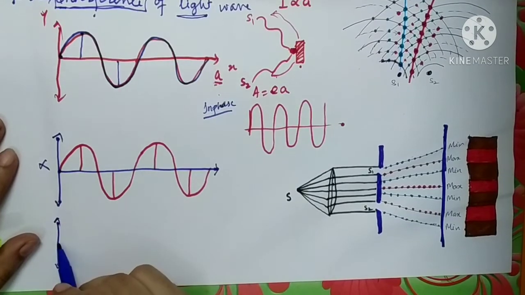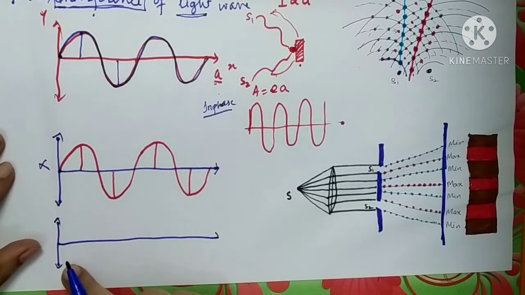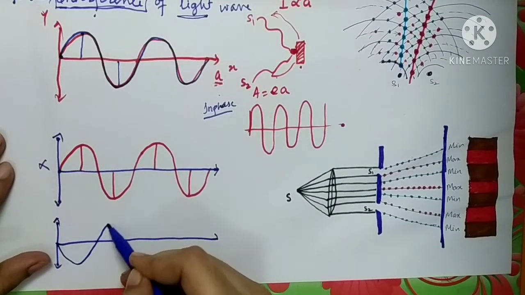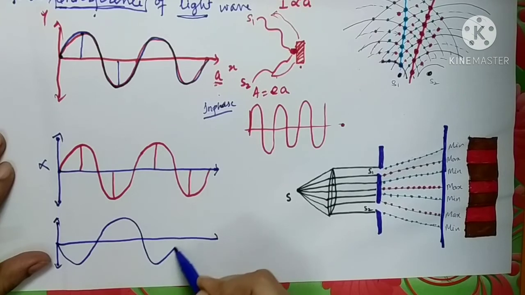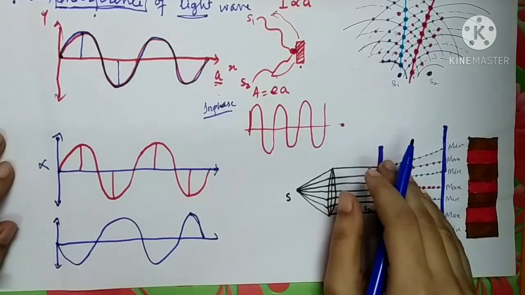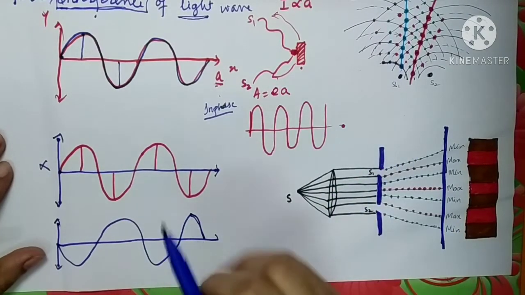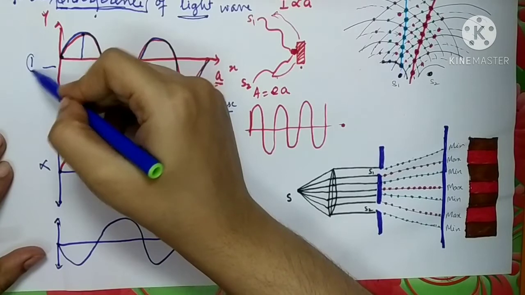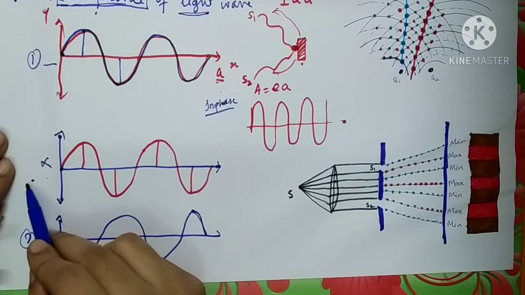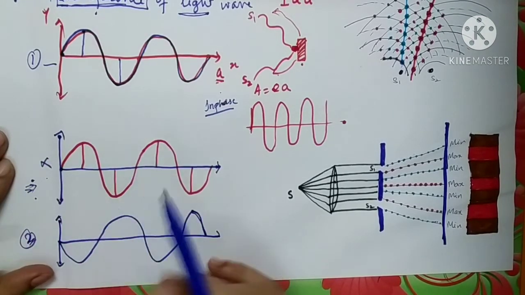Now the second wave taken over here is not like this. It is like this. So suppose your second wave is of this type.